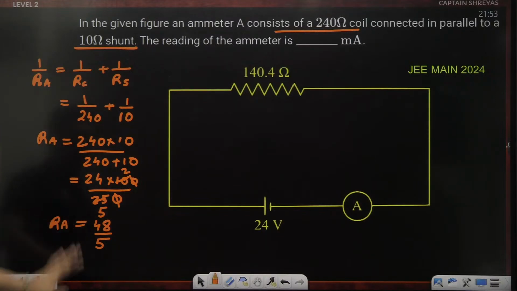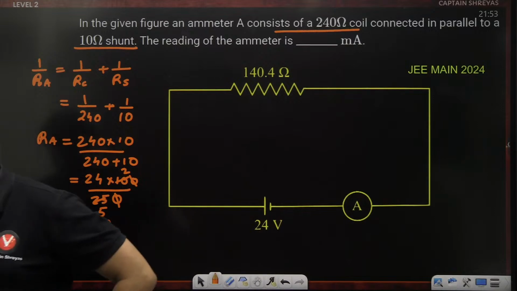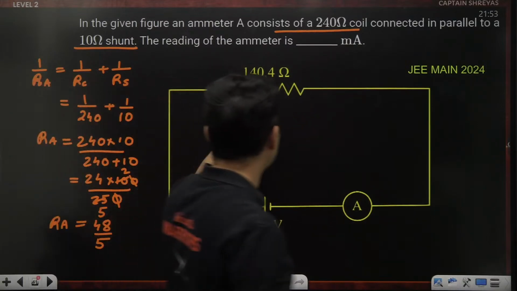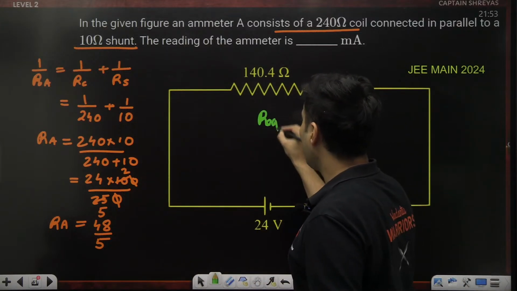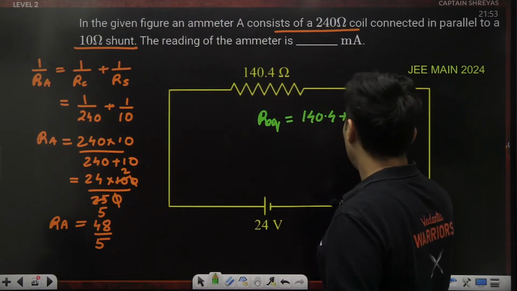Now, once you get this, what is the next point? This resistance is in series with this one, so find the equivalent resistance. The equivalent resistance is 140.4 plus 48 divided by 5.